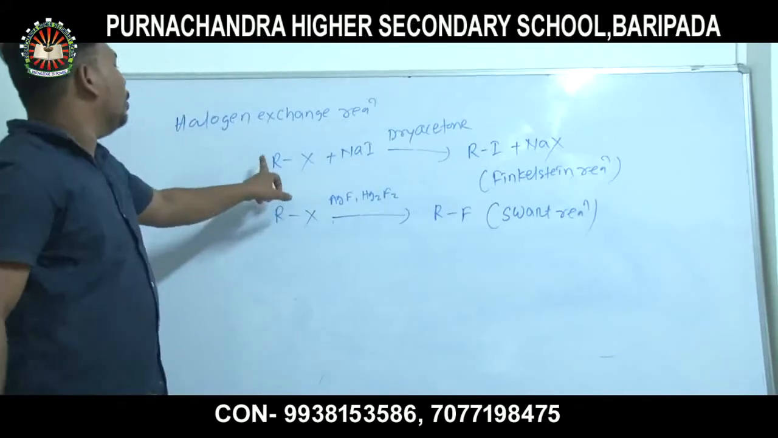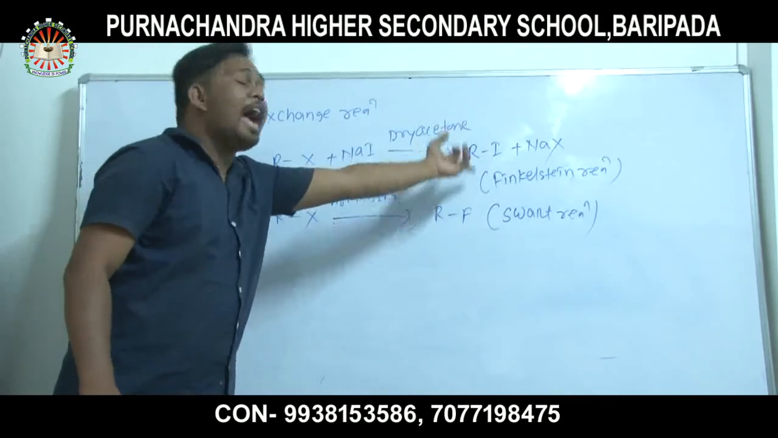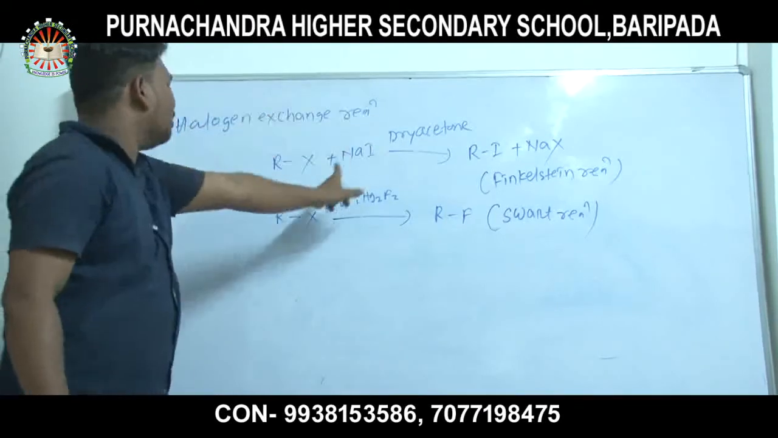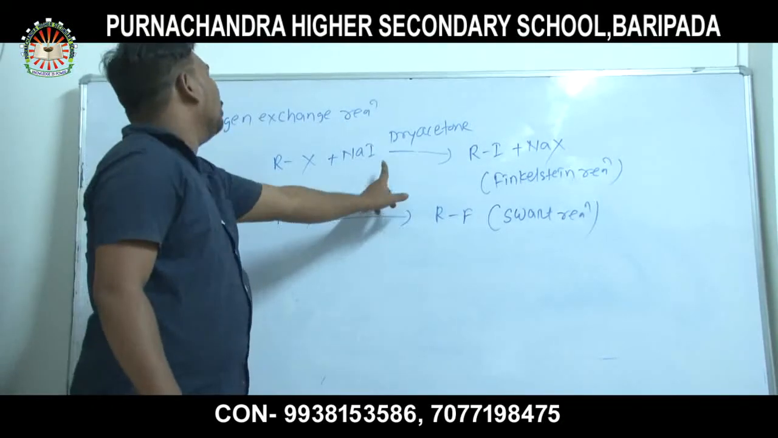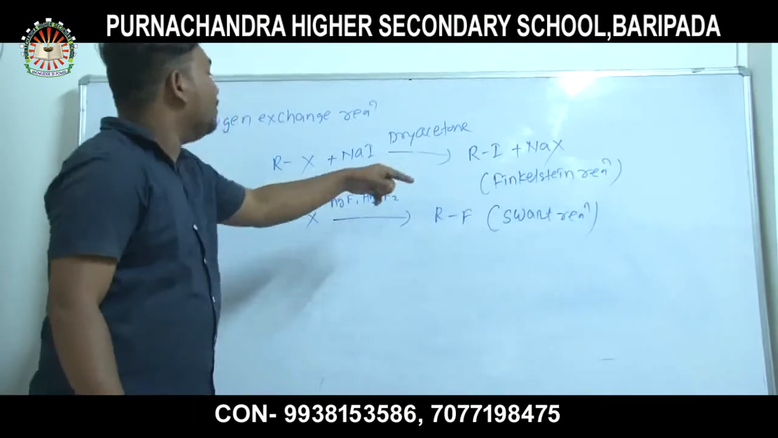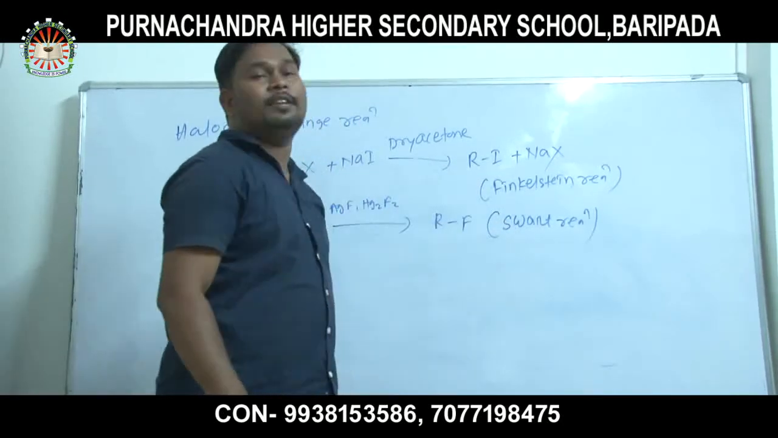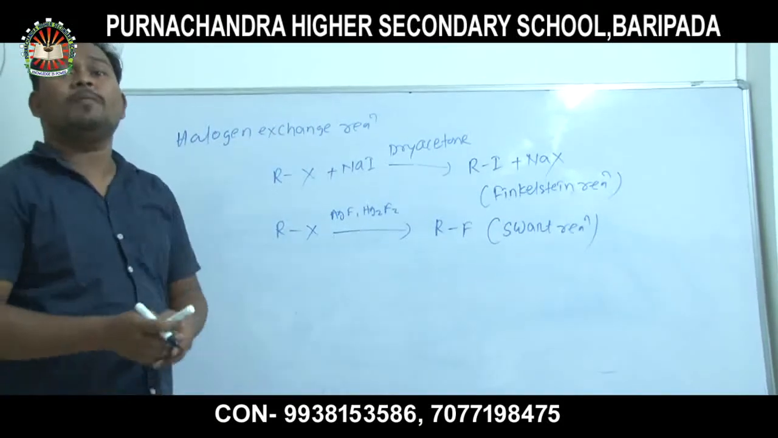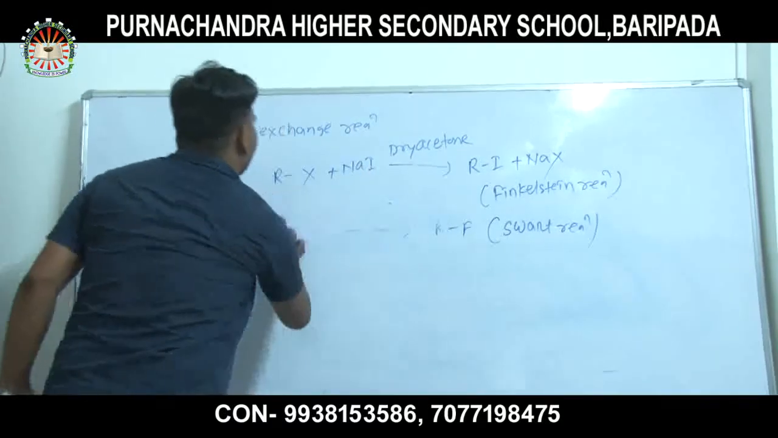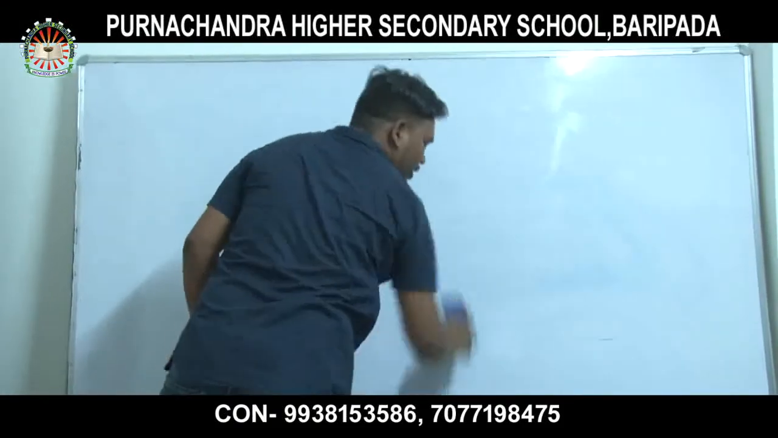Again I say, when alkyl halide reacts with sodium iodide in presence of dry acetone, then alkyl iodide is formed. When alkyl halide reacts with silver fluoride or mercurous fluoride, then alkyl fluoride is formed. Finkelstein reaction is the method of preparation of alkyl iodide, and Swarts reaction is the method of preparation of alkyl fluoride. Okay.